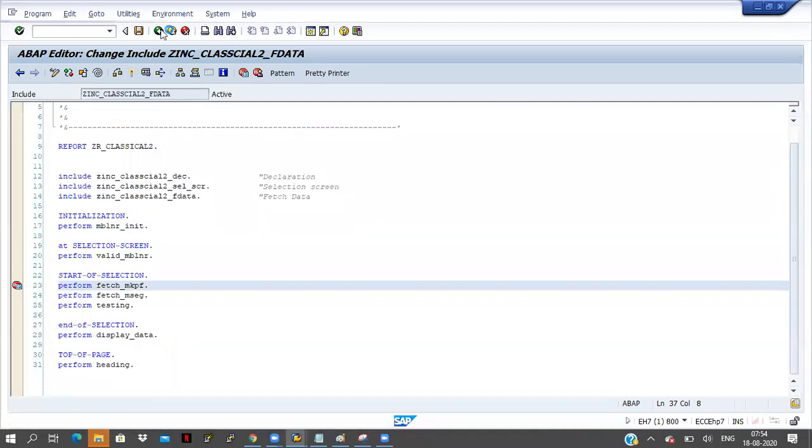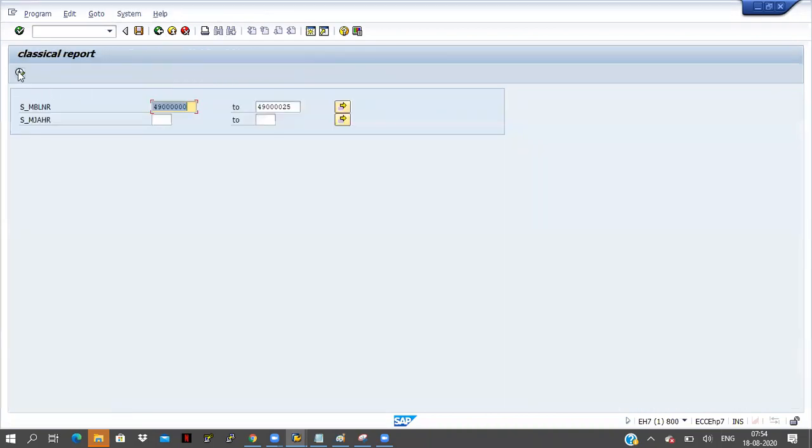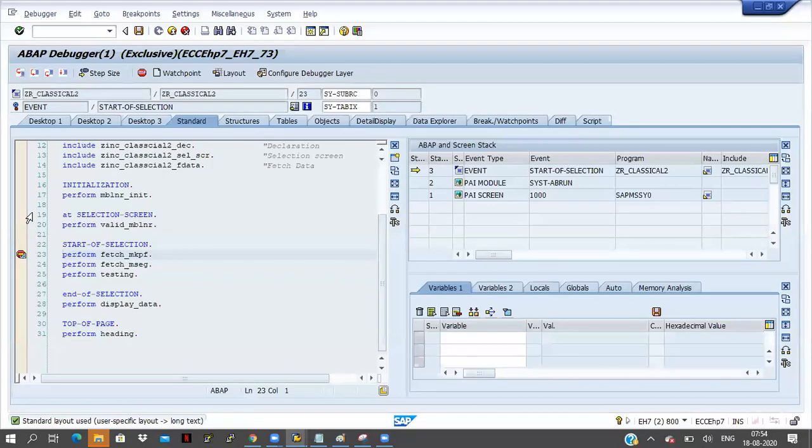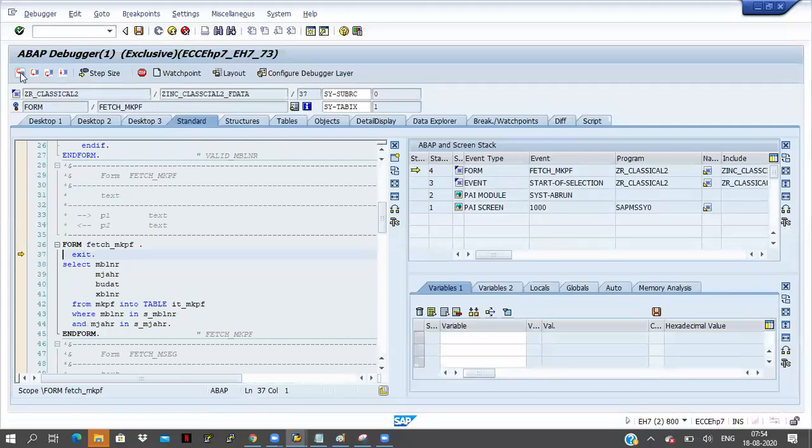Click on back. Activate the program once again and click on execute button. The cursor is at line 23, click on F8 button. So it will stop at the breakpoint. The cursor is at line 23 and I am in the start of selection event. Click on F5 button. So you can get the event name here and the form name here and exit is there. Now I'm clicking on F5 button.